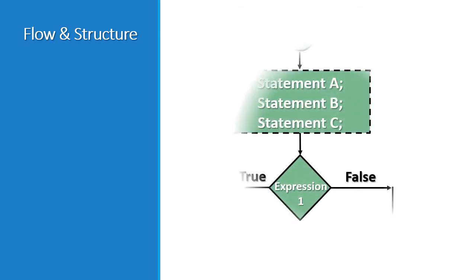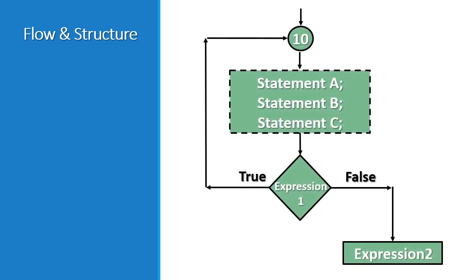Let's understand the flow and structure of the do while loop statement. In the do while loop statement, we will be executing repeatedly as long as the condition is true. This loop executes its statement at least once even if the condition fails for the first time. But the while loop will not execute its statement if the condition fails for the first time. It is natural to test a loop at the beginning rather than at the end of the loop. Hence, do while loop is less frequently used than the while loop.